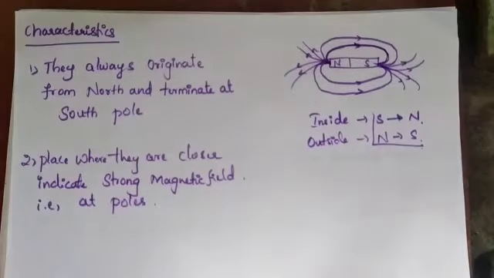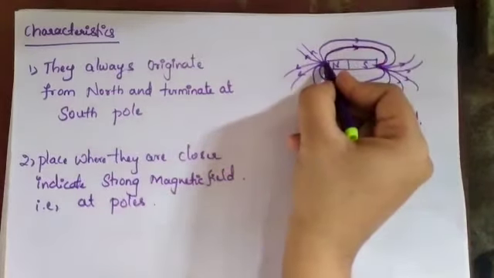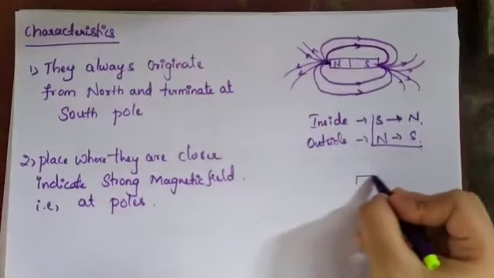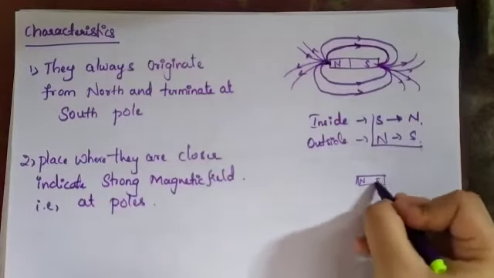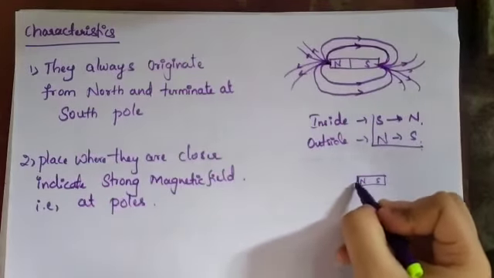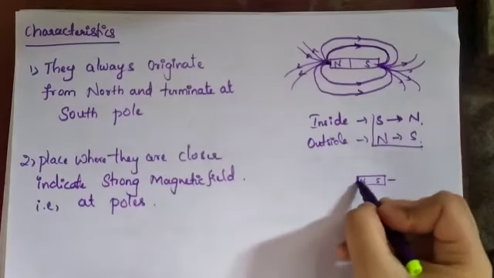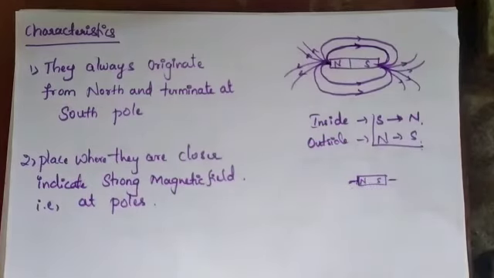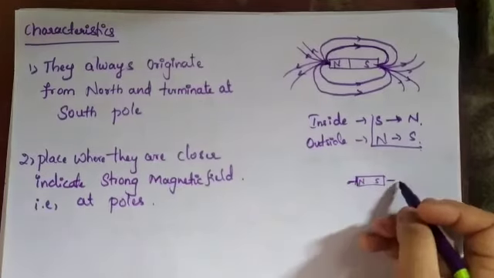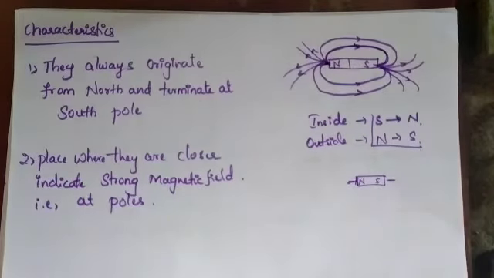Secondly, the place where the lines are closer indicates a strong magnetic field. That means this position, that is at the poles. When any object comes near the north and south poles, there is more magnetic field. That is, a strong attractive field will be there at the poles. That is the second characteristic of the magnetic field.